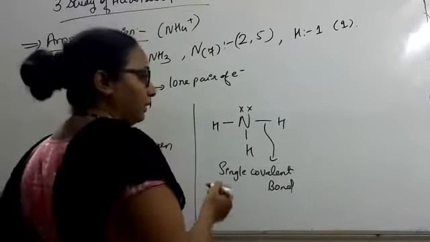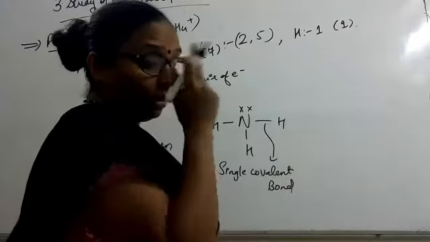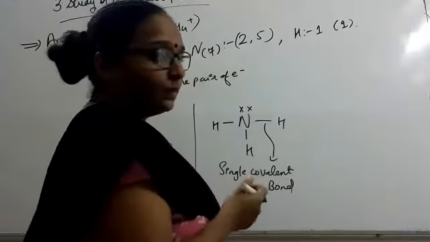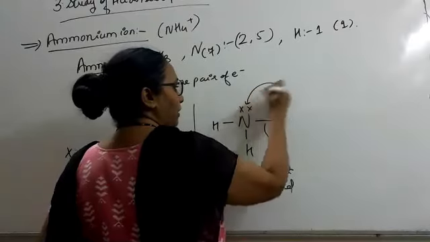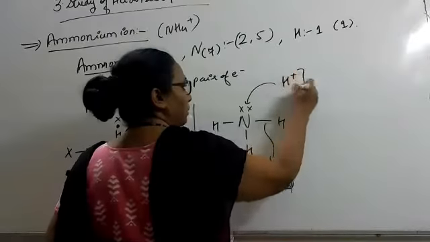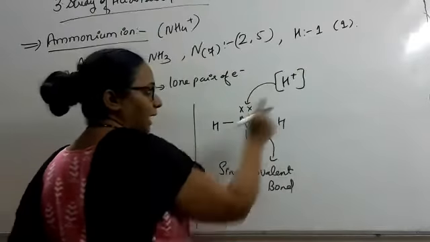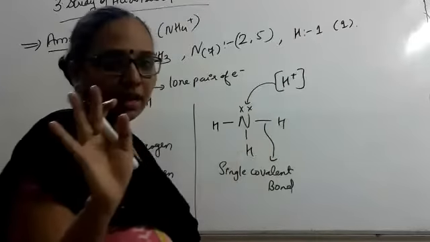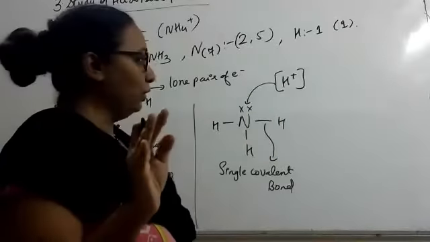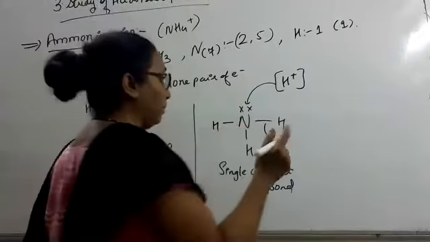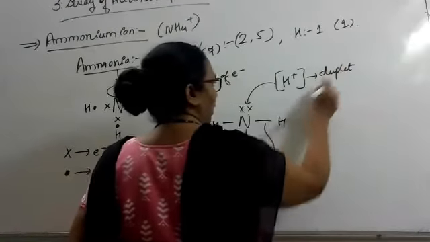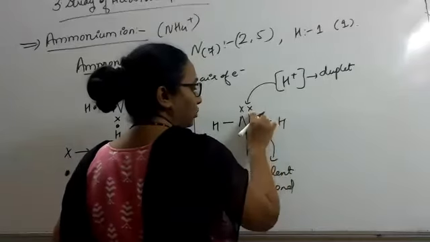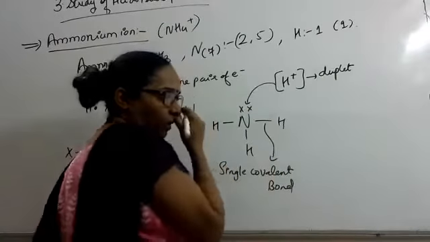What will happen? As we have seen, base accepts proton. Ammonia is the base, so it is going to accept the proton, that is H plus ion. H plus means it is not having any electron in it. So hydrogen has to complete the duplet rule. It will share these two electrons and form a duplet.